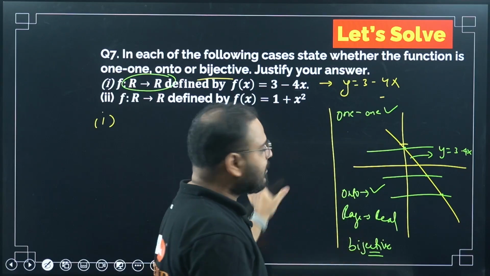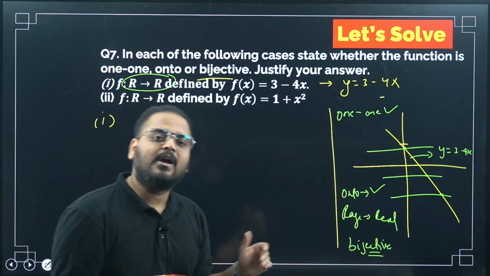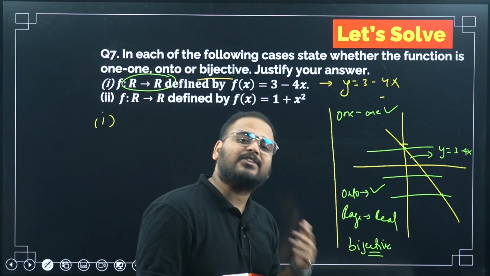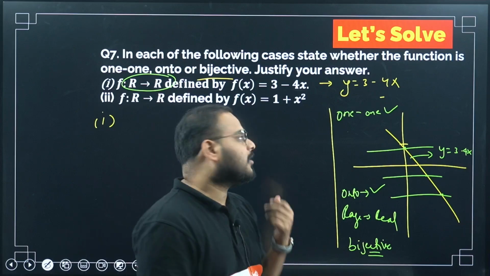So I'm teaching you both the methods so that you can relate to both of them. And if asked in a question, you can use either of them as per your convenience or your choice.